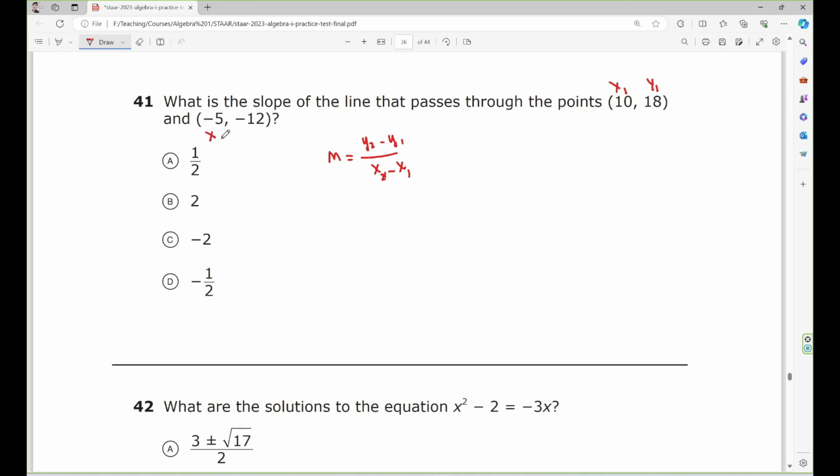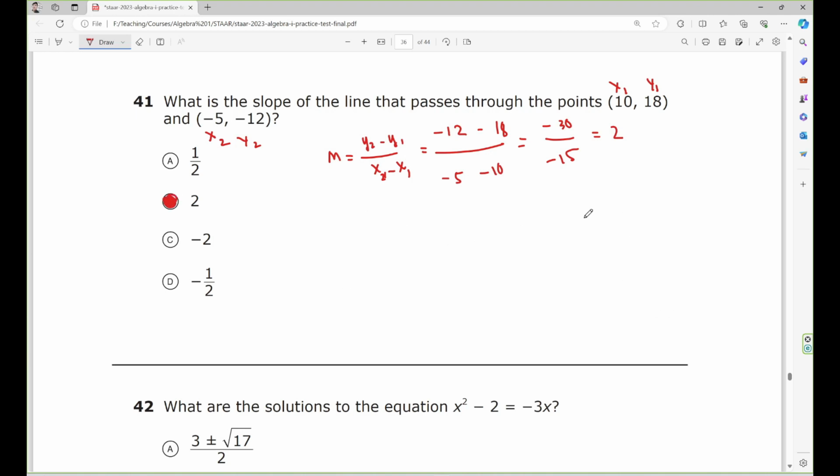This is s2, y2. Alright, we substitute y2 is going to be negative 12 minus y1, 18, over s2, which means negative 5 minus 10. Alright, negative 12 minus 18 is going to be negative 30 over negative 15. So the answer must be 2. So the answer is B.